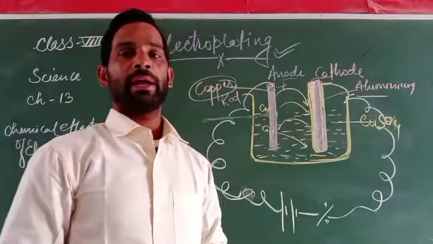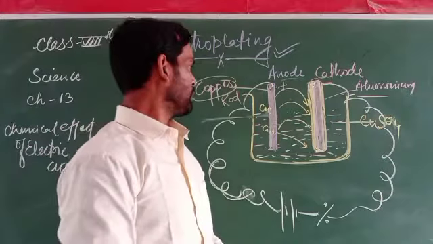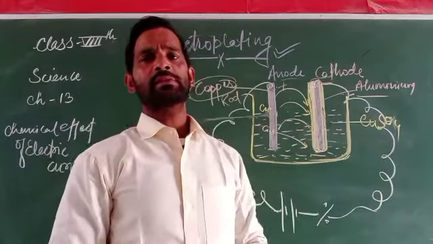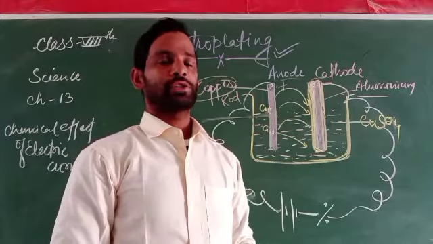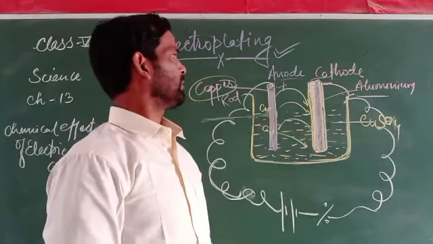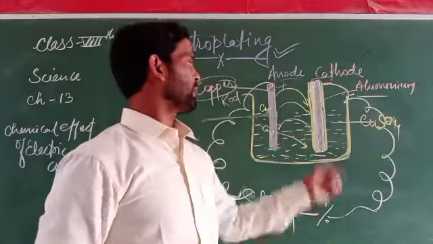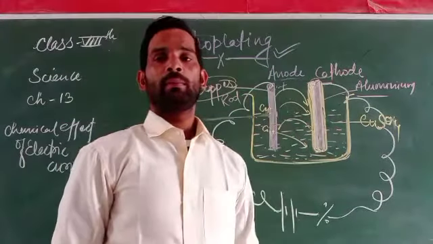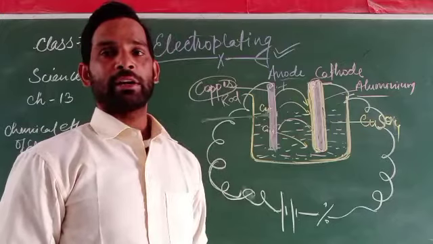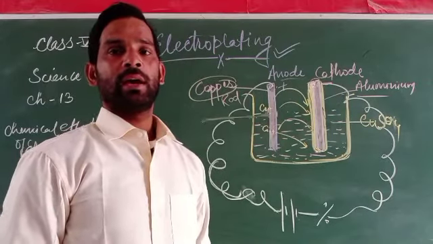When the electric supply is continuous to the vessel, disintegration takes place and the copper gets deposited onto the other pole. This is said to be electroplating.